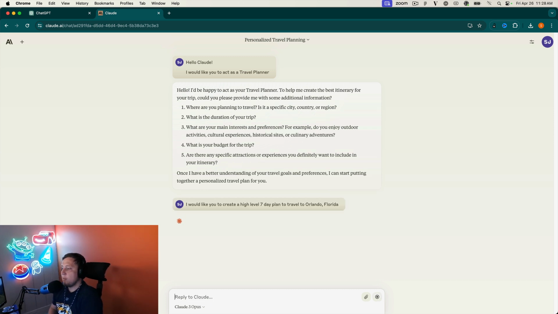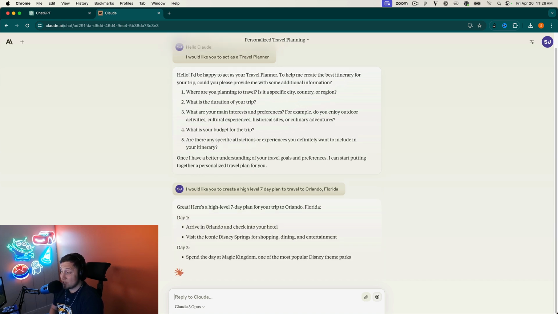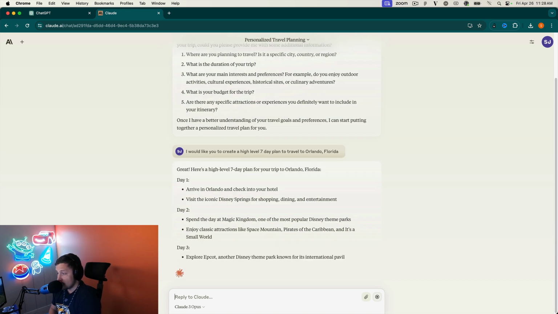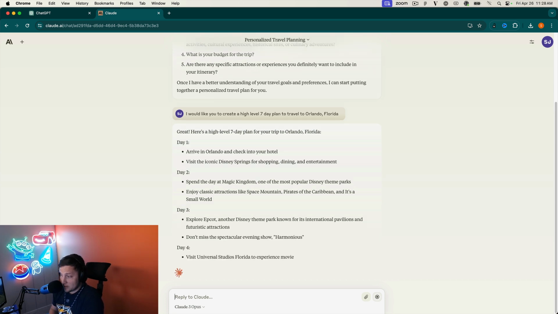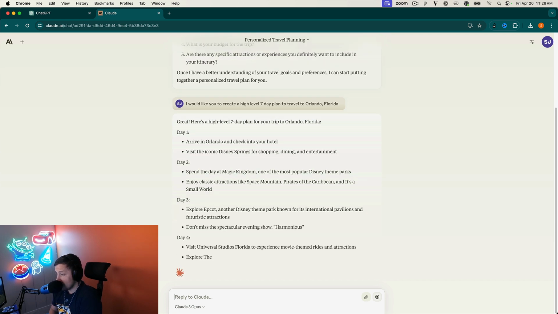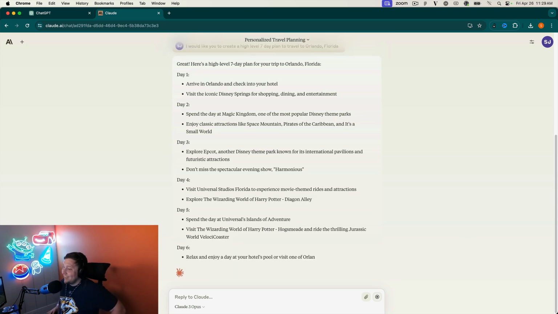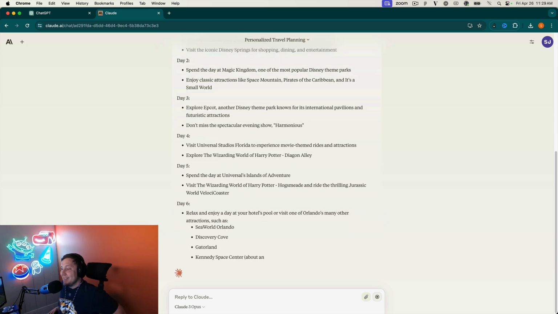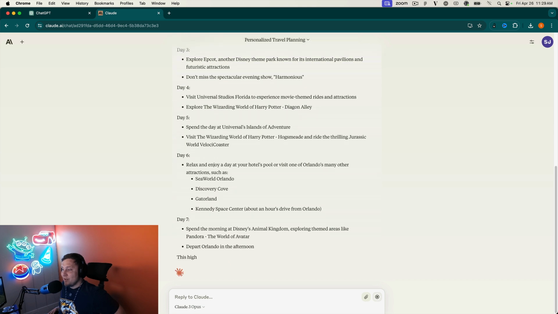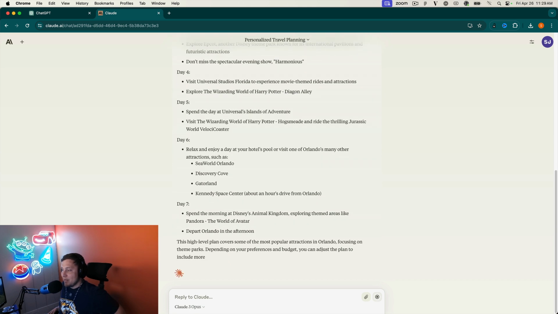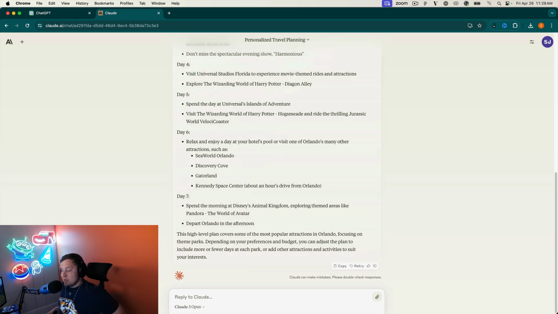So, high level plan. I don't want it to go too far. All right. Day 1, arrive, visit Disney Springs, spend the day at Magic Kingdom, explore Epcot, Universal Studios Florida. Okay. Universal's out. Oh, okay. All right, Claude. And then day 6, it's like hit up SeaWorld, Discovery Cove. Okay. And then day 7 is Animal Kingdom. So neither option, neither Claude nor ChatGPT, says that Hollywood Studios is worth it.